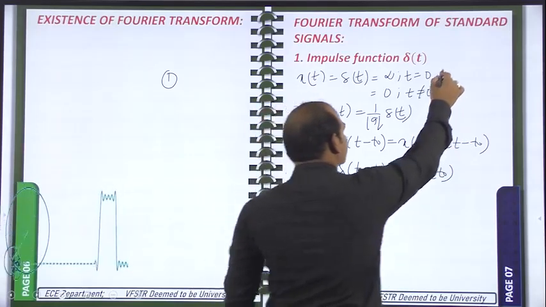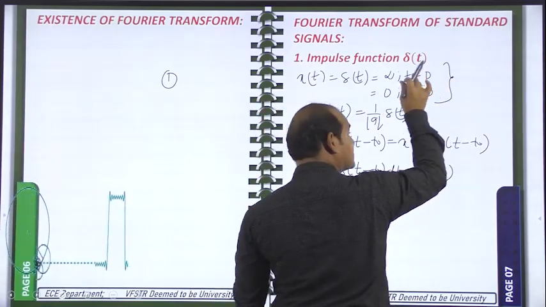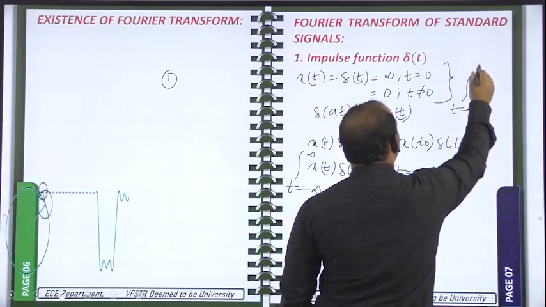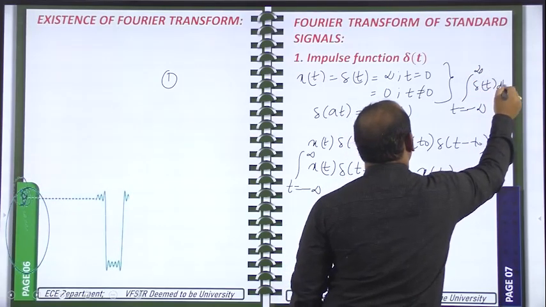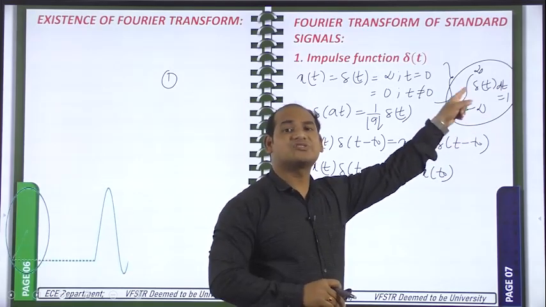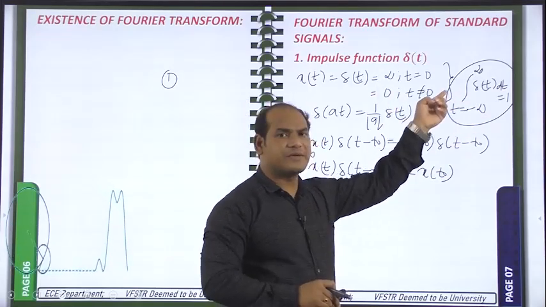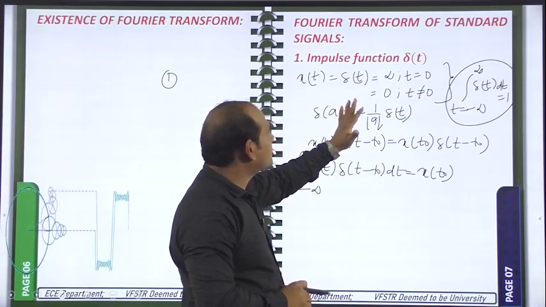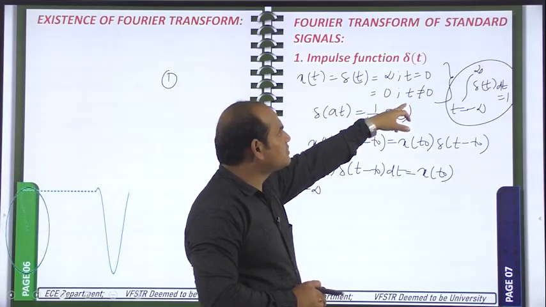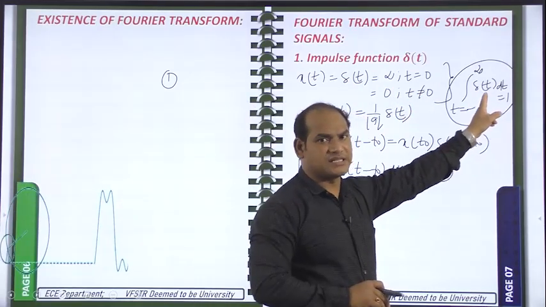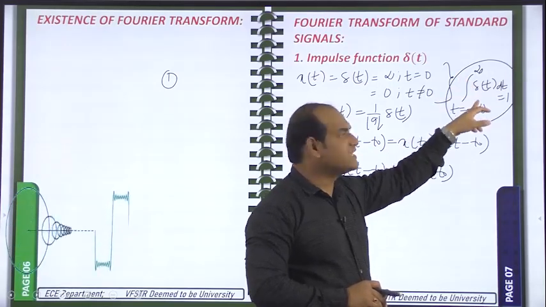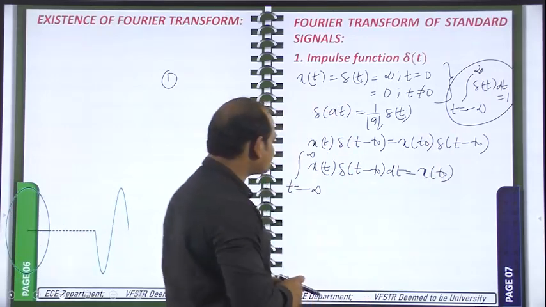Is this definition correct? This definition is not correct. These two values are okay, but the definition is incomplete. The definition has to be completed by taking this integral also. With this only the definition will be completed. The area under the impulse signal is equal to 1. This has to be mentioned in the definition of the continuous time impulse signal. So what is the definition of the impulse signal? Del of t is equal to infinity when t is equal to 0, and del of t is equal to 0 when t is not equal to 0. And you should compulsorily mention this also, then only the definition will be completed: integral t changing from minus infinity to plus infinity, del of t dt is equal to 1.